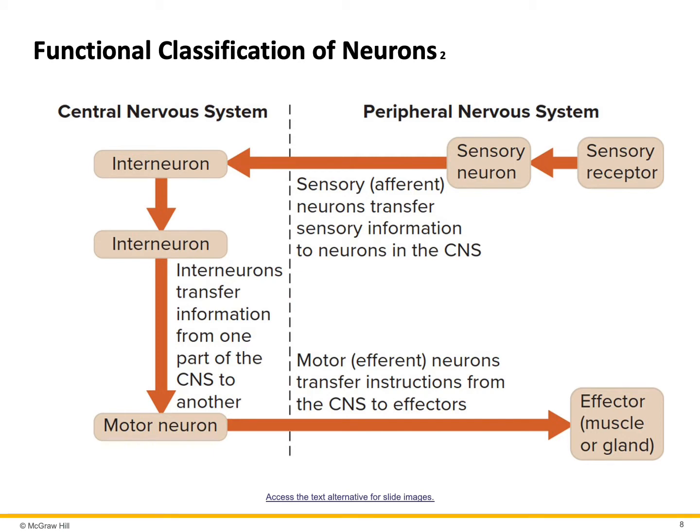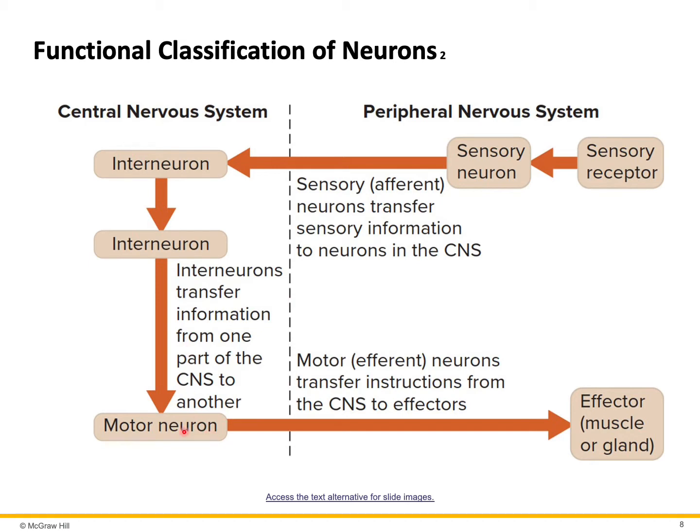In terms of functional classification of neurons, we have three types of neurons. So first of all, we have sensory neurons. Sensory neurons are also called afferent neurons. Their function is to carry information from sensory receptors to central nervous system. The second type of neurons is called interneuron. Interneurons are found in the central nervous system, and their function is to transfer or communicate information from one part of the central nervous system to another part of the central nervous system.